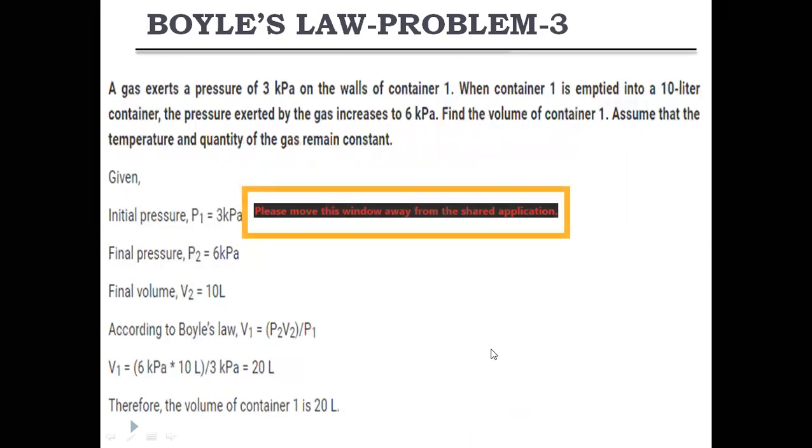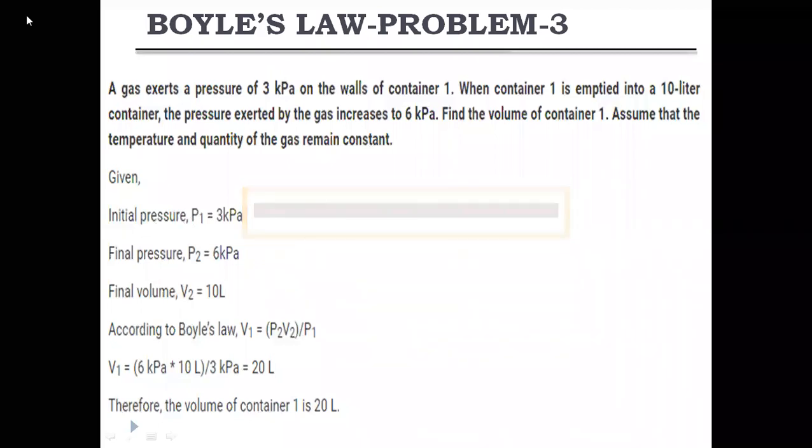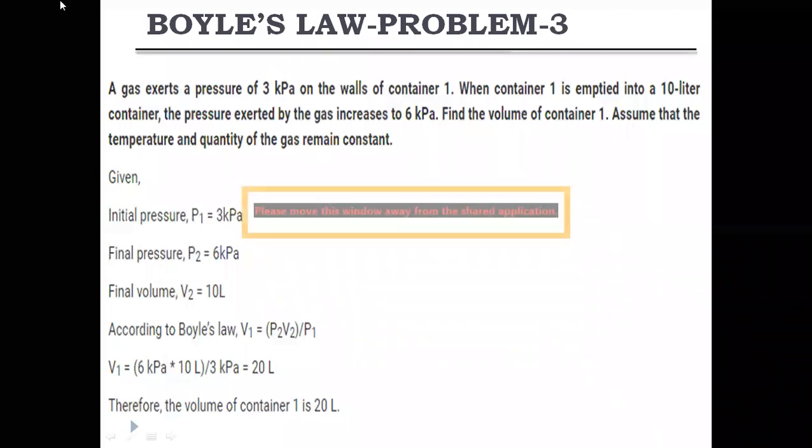Next, coming to the third problem. A gas exerts a pressure of 3 kilopascals. Kilopascals is a unit of pressure; pascals, atmospheres, bar, all these are units of pressure. So the initial pressure of the gas is given as 3 kilopascals on the wall of container 1. When container 1 is emptied into a 10 liter container, we are taking another container which has a capacity of 10 liters. So the final volume is 10 liters.